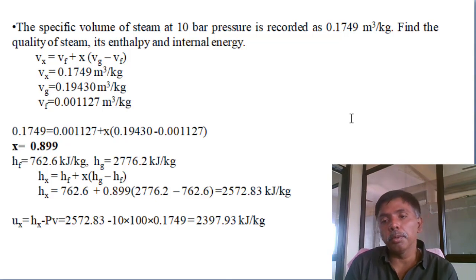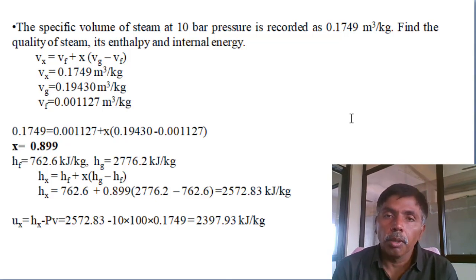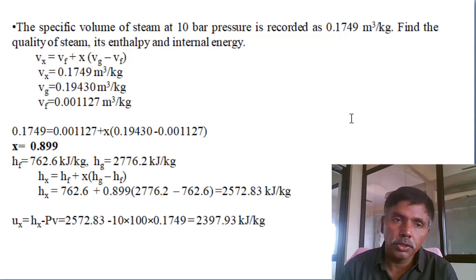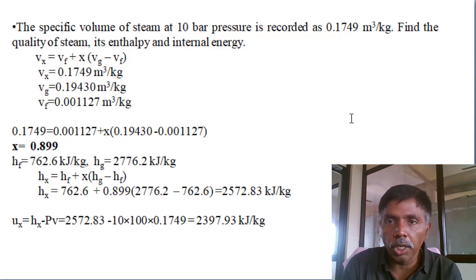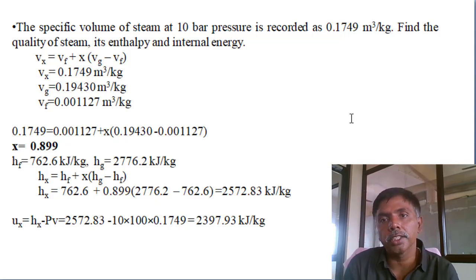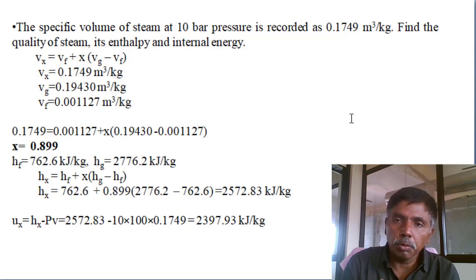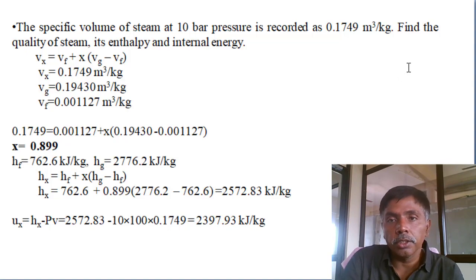So these are the simple problems on the properties of steam. Actually, in this unit we just introduced how to extract the properties and how to calculate. In the next unit, applied thermodynamics, we will solve problems on how the performance of the power plant can be enhanced, what heat losses are occurring, what the isentropic efficiency is, everything we will solve. So in this unit, we are just extracting the properties. Next, we will utilize those properties for the performance analysis of power plants. Thank you very much.